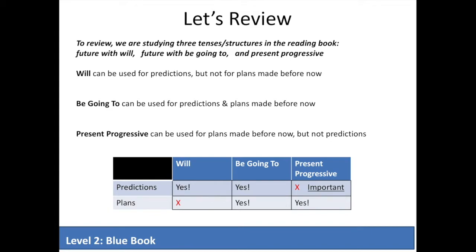Let's recap. So again, we're studying three tenses or structures to talk about the future with will, the future with be going to, and the present progressive to talk about the future. Will can be used for predictions, but not for plans made before now. Be going to can be used for predictions and plans made for before now, whereas the present progressive can be used for plans made before now, but not for predictions. Again, here you have a small chart. Pause the video and have a look.